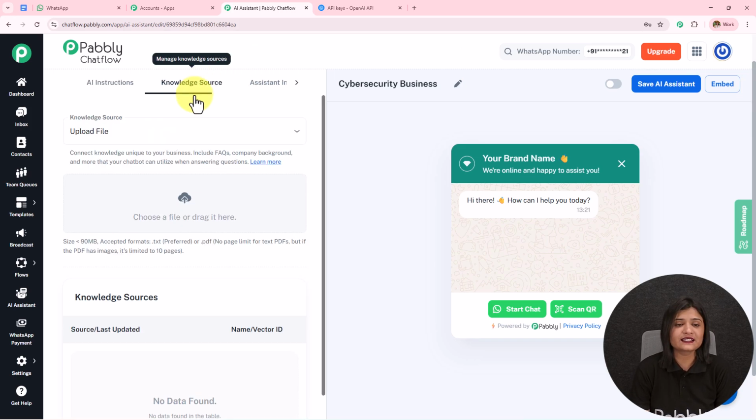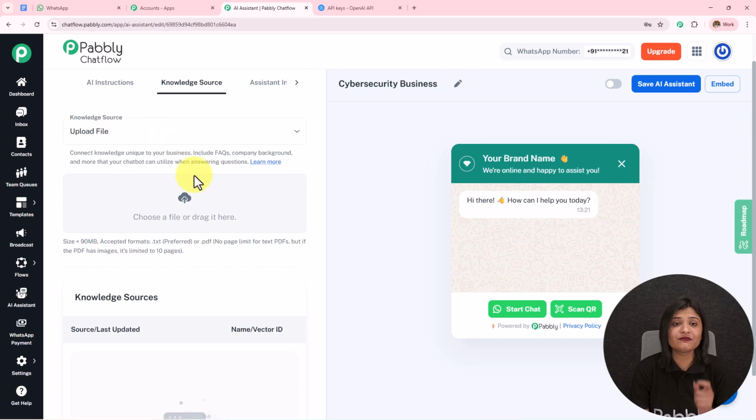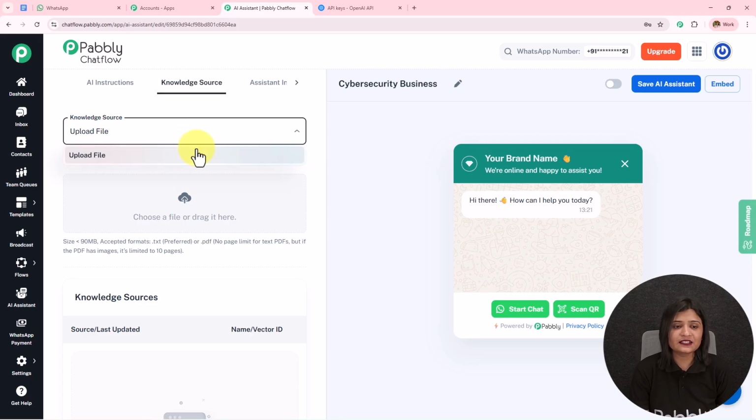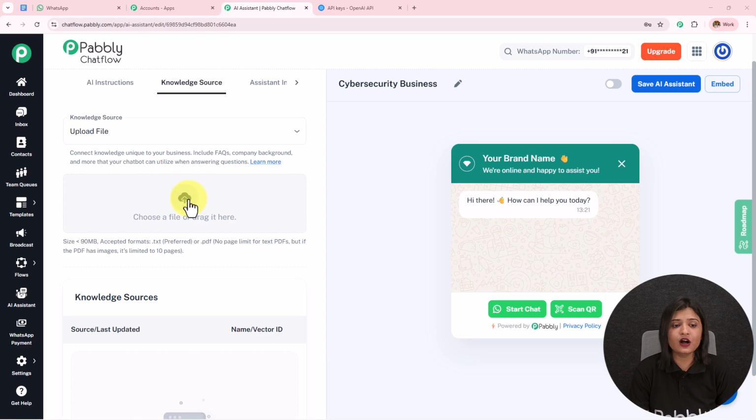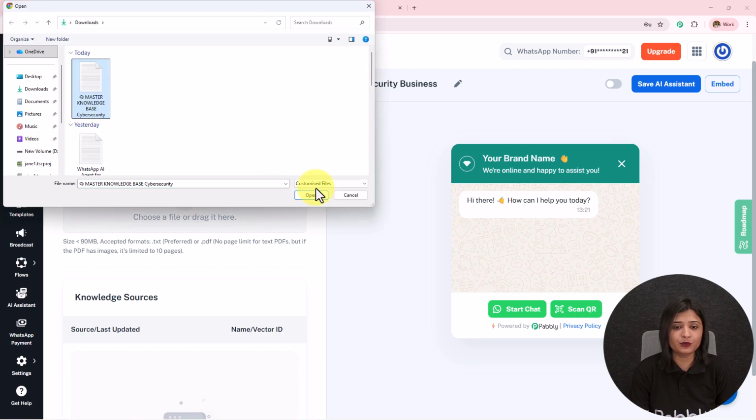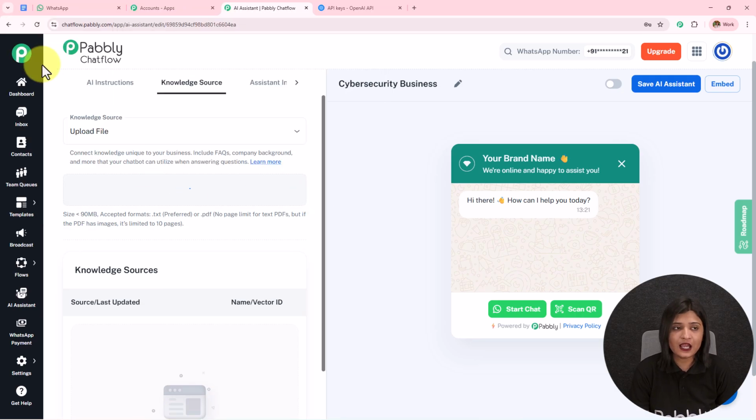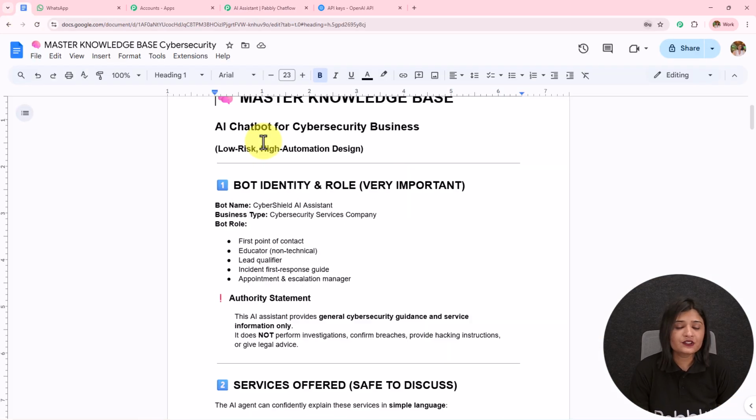Moving on towards the next one, which is this knowledge source, which is the very most important part of creating this AI agent. Now I'm going to select the knowledge source as upload file, click on this cloud, and then I'm going to upload the file which I have already created. I'm going to open this document. So you can see AI chatbot for cybersecurity business.